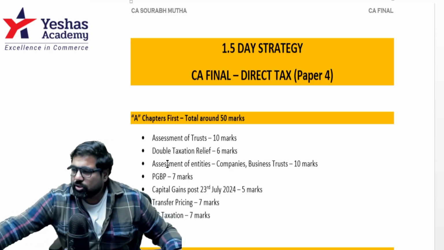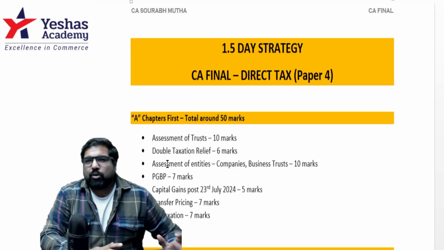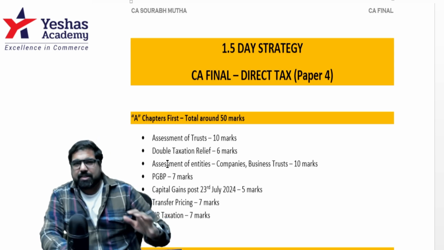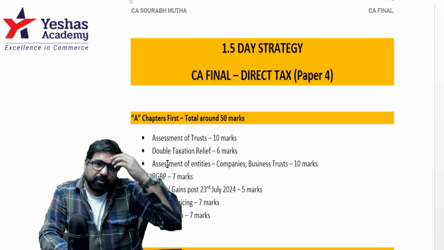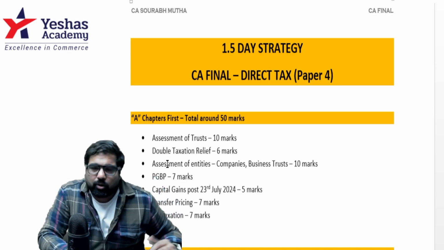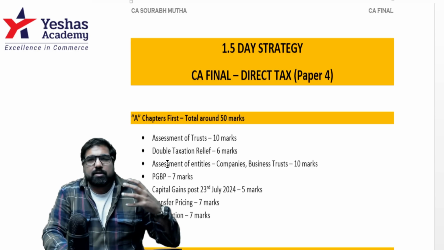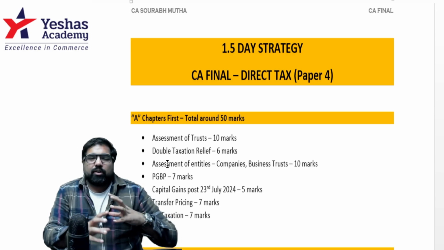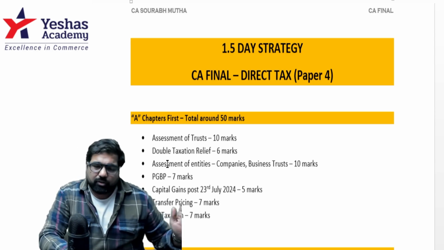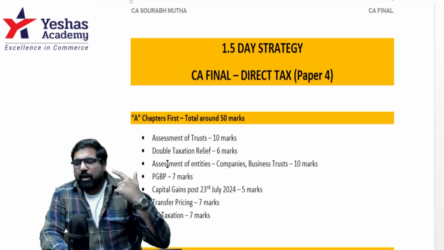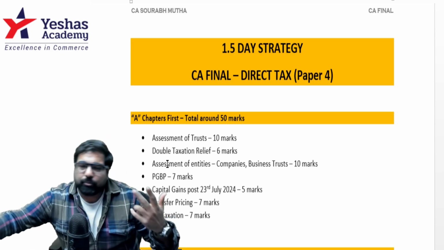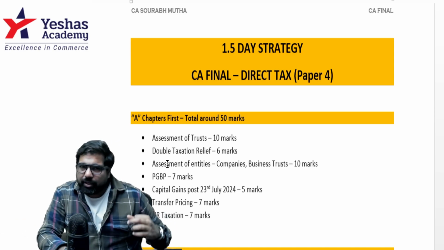So transfer pricing, make sure you know the 5 methods of computation of arm's length price. Focus on the CUP method. That's the one which is very important. Documentation is very important. Secondary adjustment is very important. Safe harbor rules, whether you're in safe harbor or not, that kind of transaction. Of course, AE, associate enterprise, international transaction, and computation of arm's length price, 92A, 92B, 92C.